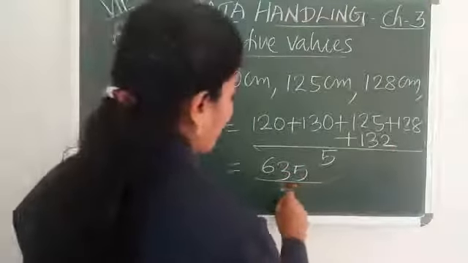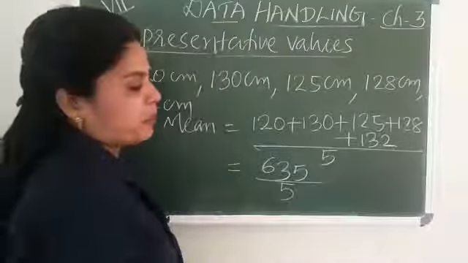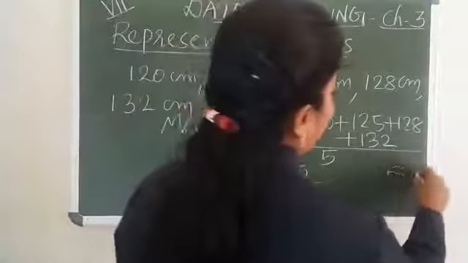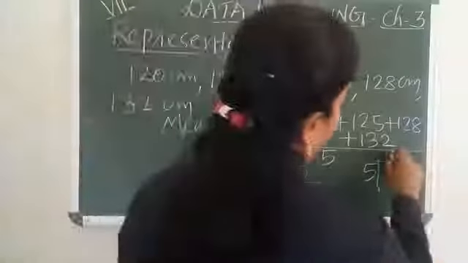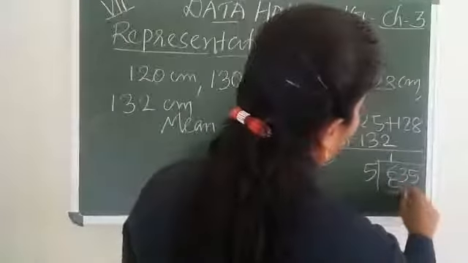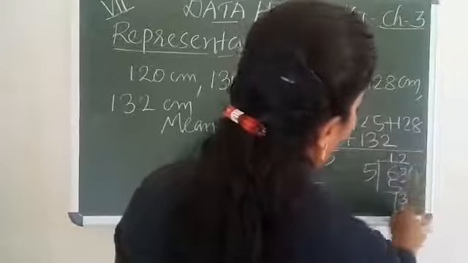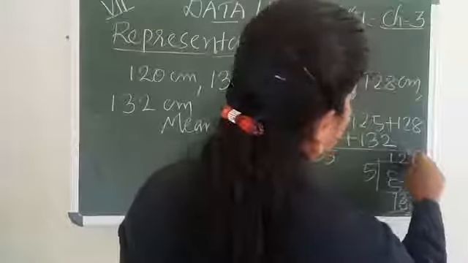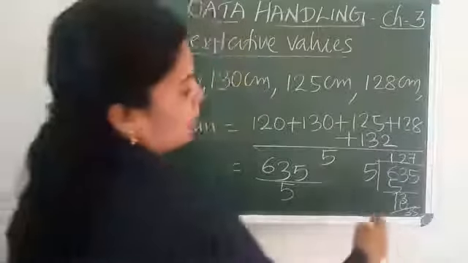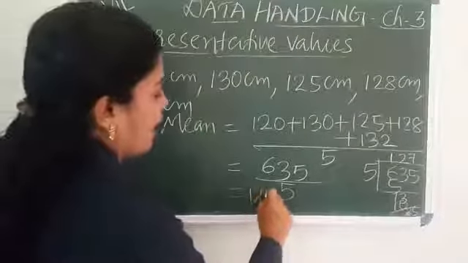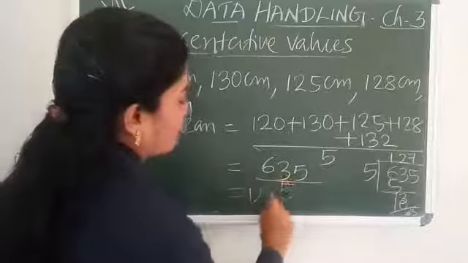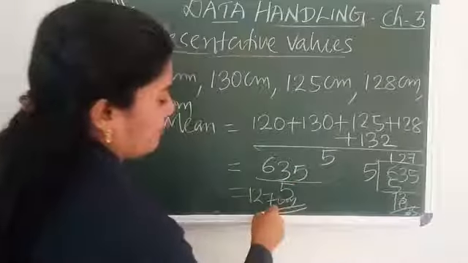Sum of the observations divided by number of observations, that is 635 by 5. 1 5s are 5, 13, 2 5s are 10, 35. We get 127. That is, the average height is 127 centimeter.